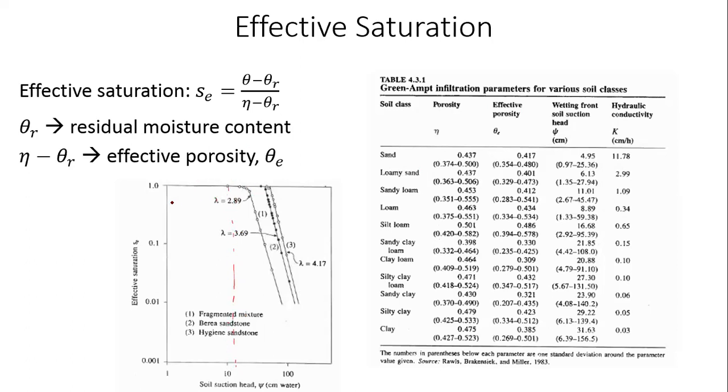For some other effective saturation, let us say 10%, look at where that intersects. The suction head is, I don't know, whatever, 60, 70. When effective saturation is 1, which means the soil sample is almost completely saturated, very close to its maximum capacity, the suction head has become 10 centimeters.